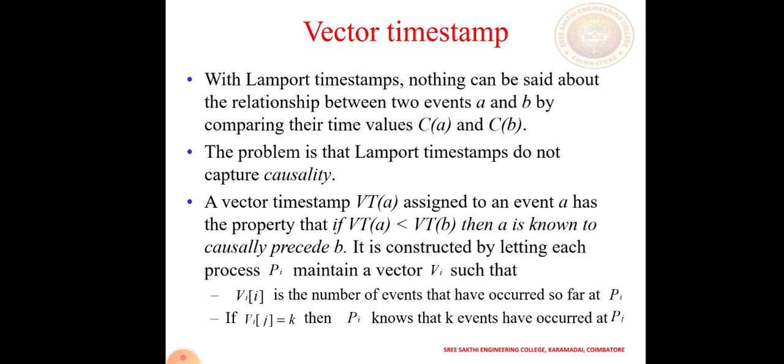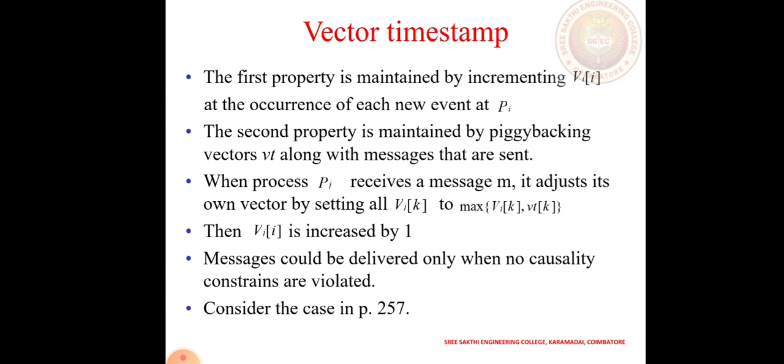This is done by letting each process Pi maintain a vector V, where V[i] is the number of events that have occurred at Pi. If V[i] is equal to K, then K events have occurred at Pi. The first property is maintained by incrementing V[i] at the occurrence of each new event at Pi. The second property is maintained by piggybacking the vector VT along with the messages sent, and then V[i] is increased by 1. The message can be delivered only when no causality constraints are violated.